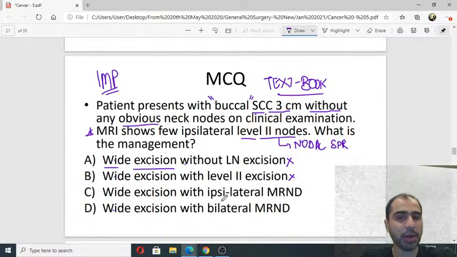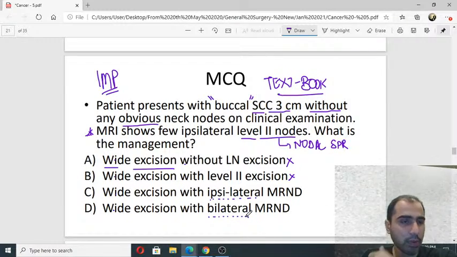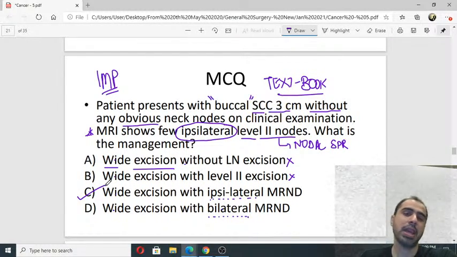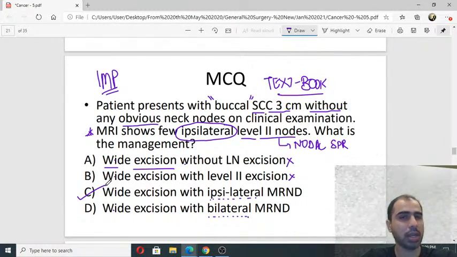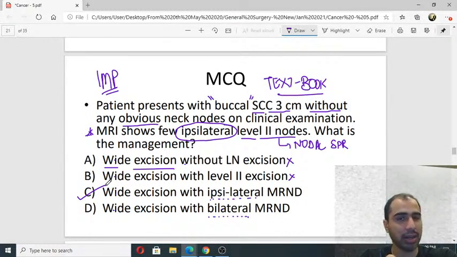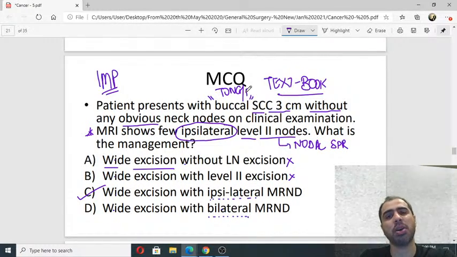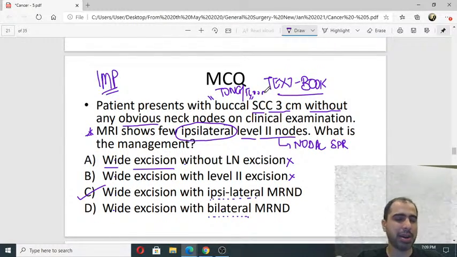Your doubt should have only been between ipsilateral or bilateral. I'll give you a simple rule of thumb again. If they are talking about ipsilateral nodes, you will do ipsilateral MRND. If they mention bilateral nodes, bilateral MRND. बस इतना ही सोचो. Yes, you can say buccal mucosa is an ipsilateral cancer, you will do ipsilateral. If instead of buccal mucosa, it was tongue or floor of mouth, where bilateral mets are there, you may have thought of bilateral MRND. It's contentious. Okay, there is no guarantee.